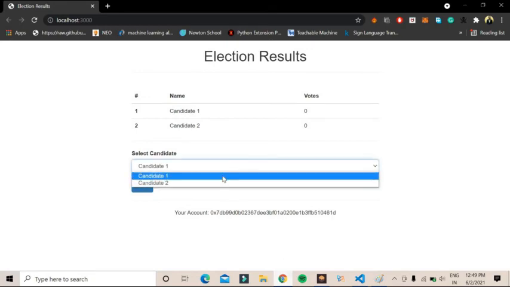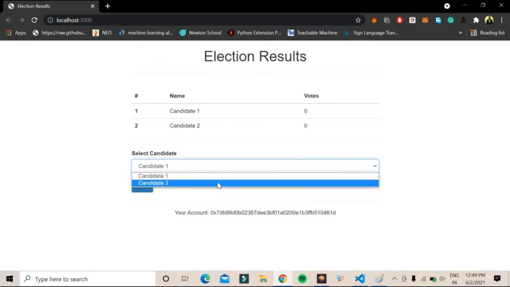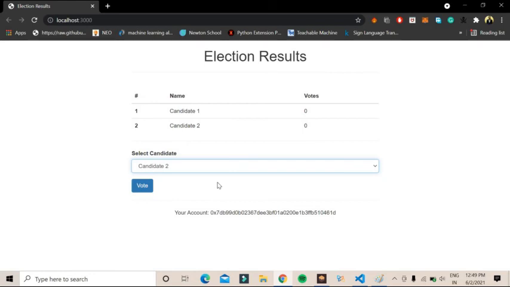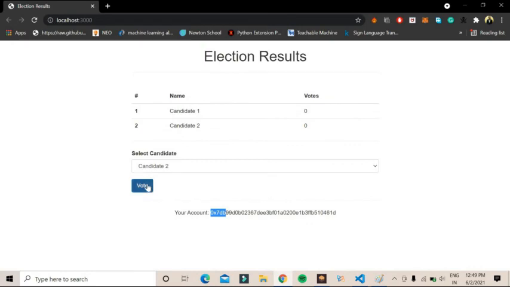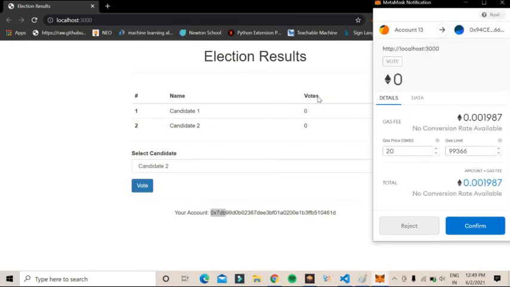Till now we don't have to do anything. We have to select the candidate whom we want. I'm very much interested in candidate 2. Of course, we can change the names, but for the sake of voting, we are just choosing candidate 2. And one more thing: here you can see your account is 0x770, and this is the same account in which we are voting. Just click the vote button, and the important part is the authentication.